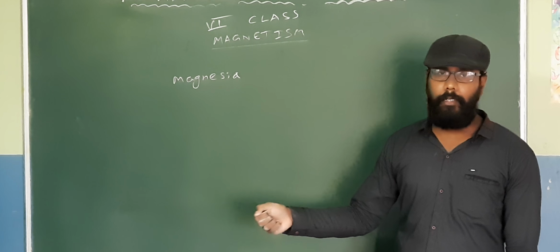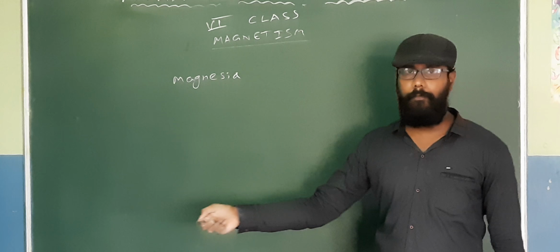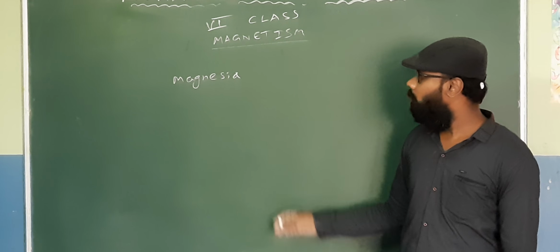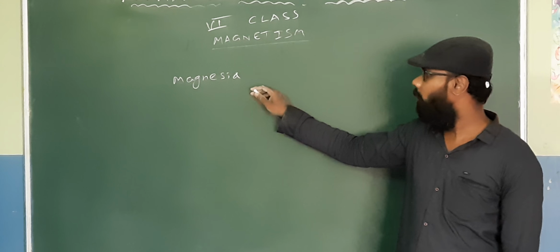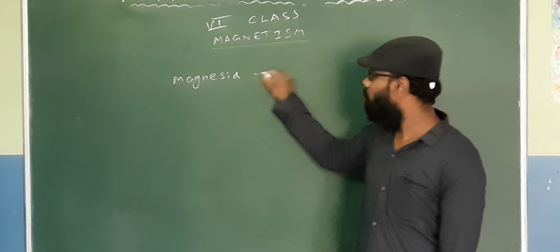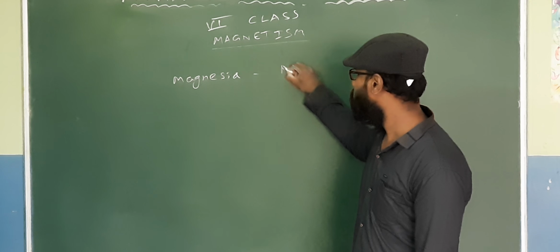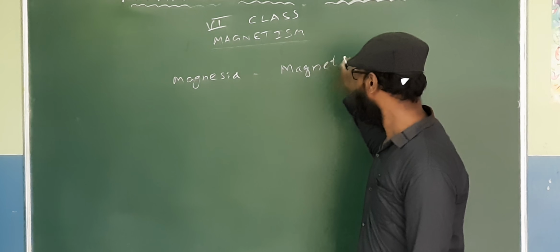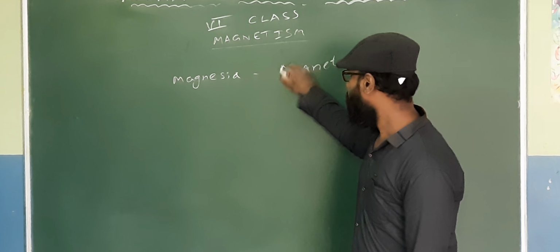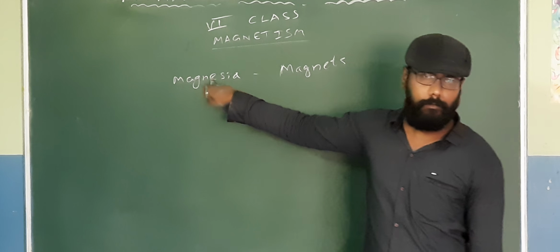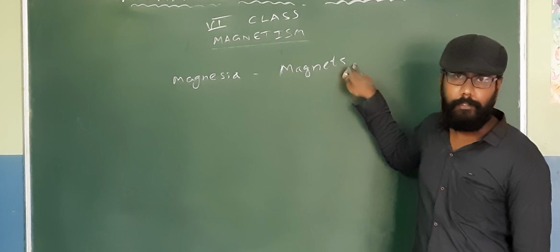To some stones and rocks, the knob of the stick is attracted towards them. So they tried to pull it off. Since the rocks are bigger, it was difficult to pull it. They were quite shocked by it. And later on, after much detailed study, they wrote down all the properties of these rocks and named such rocks magnets. This word comes from the place Magnesia, so they have taken it as magnets.